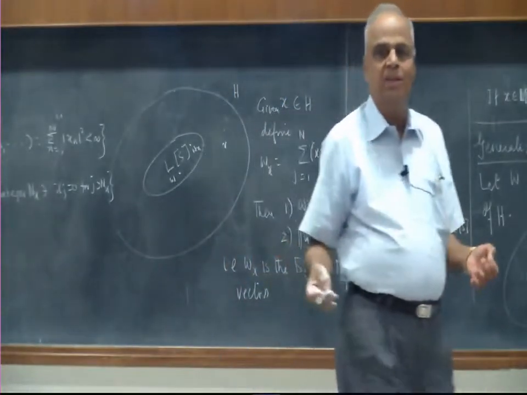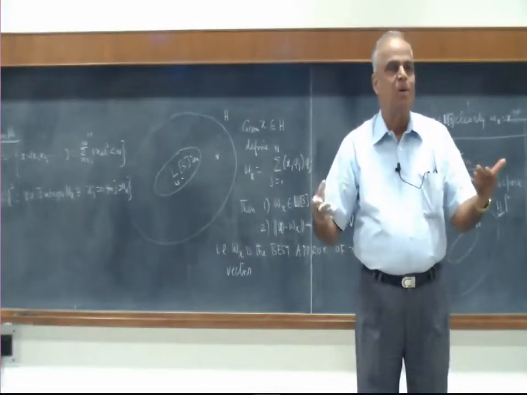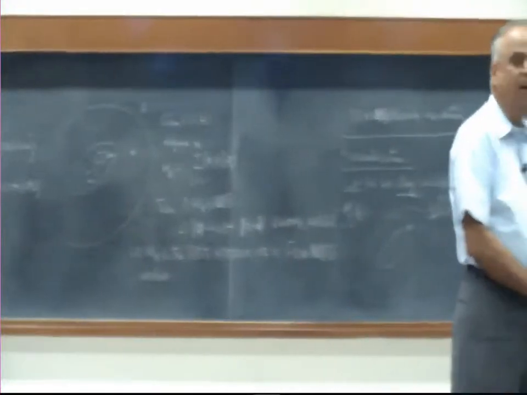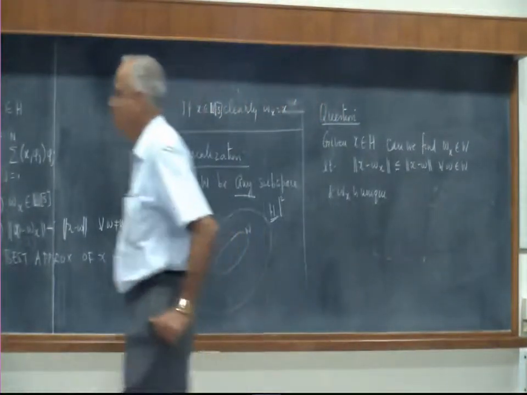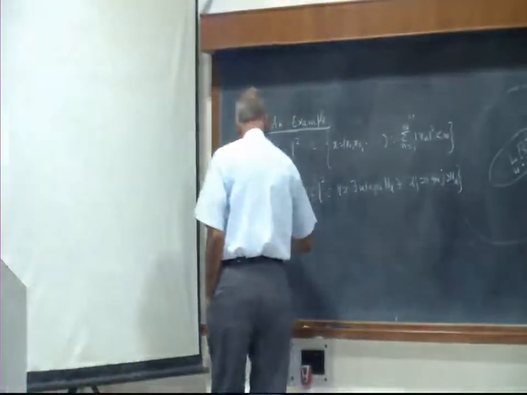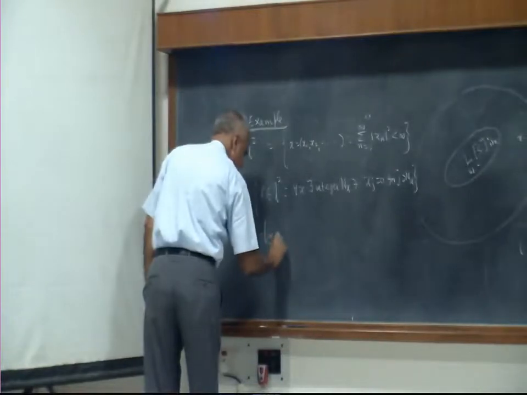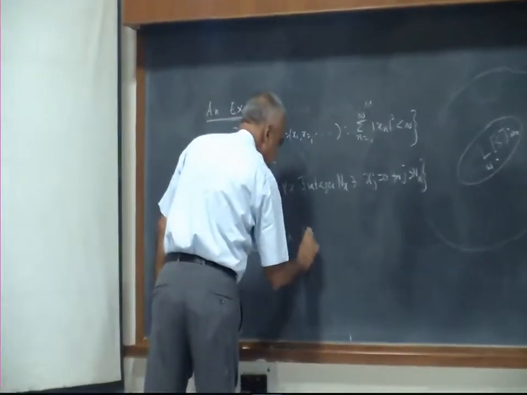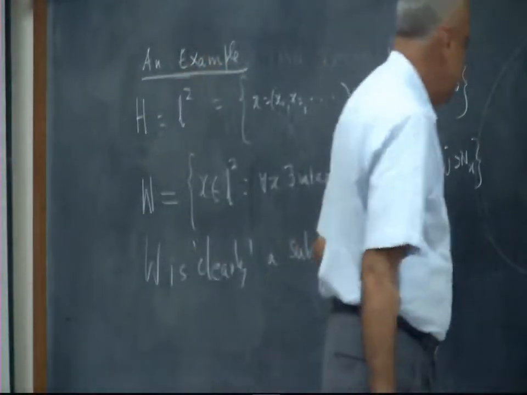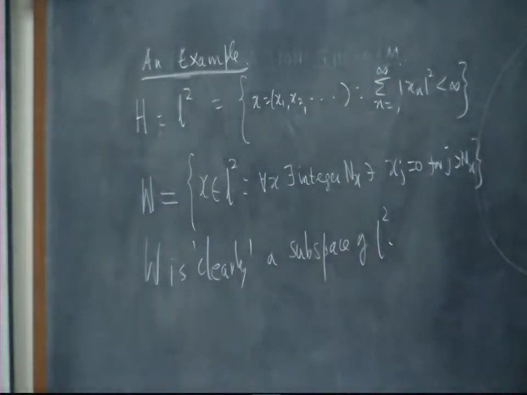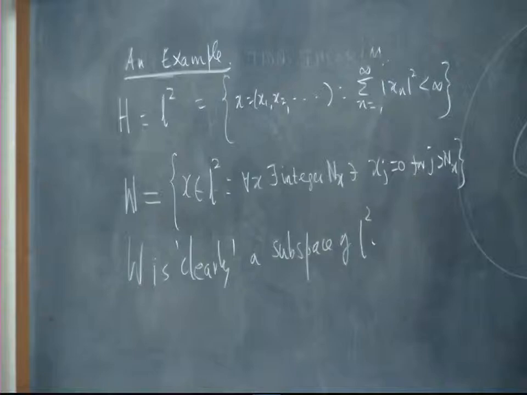So, clearly this is a subspace, because if you take two vectors of this type, their sum will also have only a finite number of non-zero components, and if I multiply a vector of this type by a number, that will still have only a finite number of non-zero components. So, W is clearly a subspace of L2. So, now I have this setup. First I have this, and this W is that subspace. What is the next thing? I have to give a vector x in H. Right. Now I am going to give that vector.